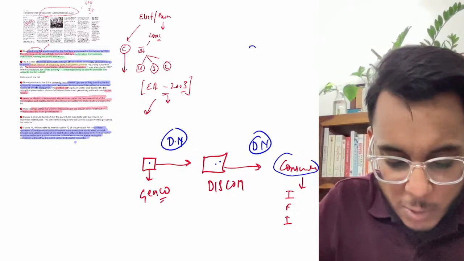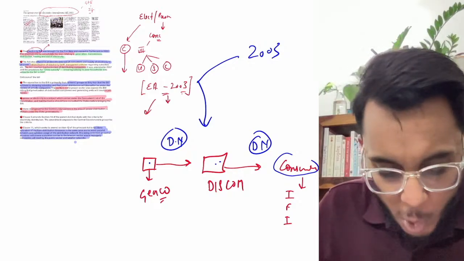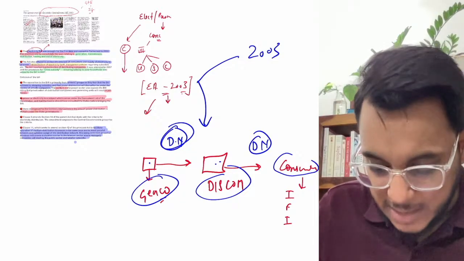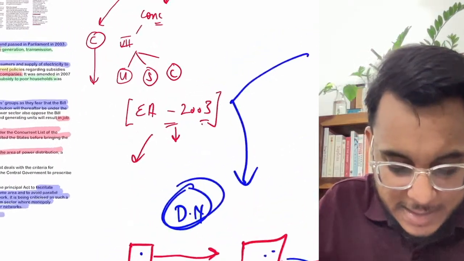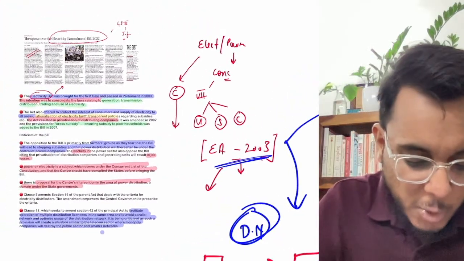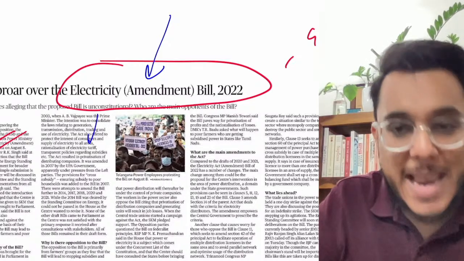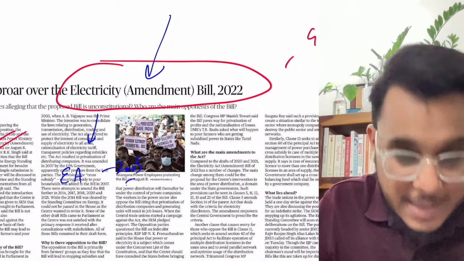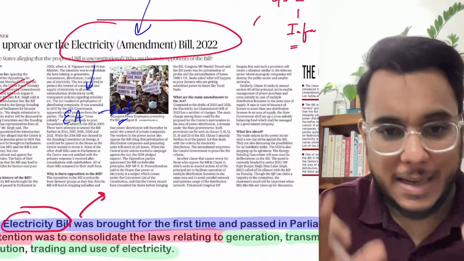So guys, when this 2003 Electricity Act came, it tried to regulate all these players: generators, distribution companies, distribution networks, and the relation between the consumers and distribution companies. All these things were regulated by the Electricity Act of 2003. And now guys, the present Electricity Amendment Bill 2022 that has come aims to amend an existing law. Which law? That is the Electricity Act of 2003 that I have just explained to you. Fine. So this is the background that first of all should be known to you.